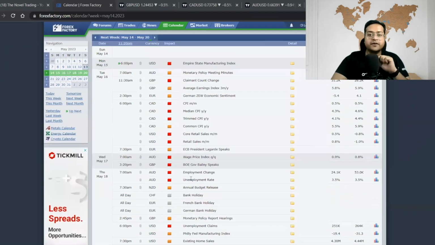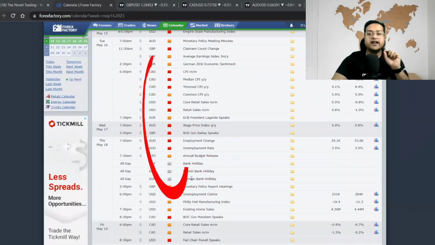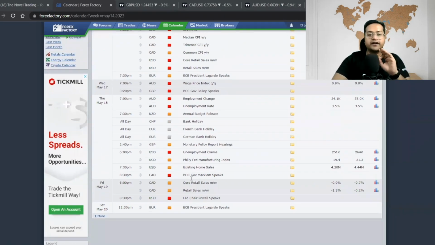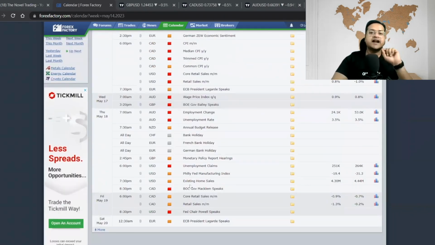If you will observe properly, the whole week is full of red news in the market, and you know what the red means? That the price is going to be highly volatile. So what are we going to do? We are going to understand in which forex pair the news is going to be released, and then we are going to analyze the same forex pair on a weekly and a 4-hour time frame in the markets.